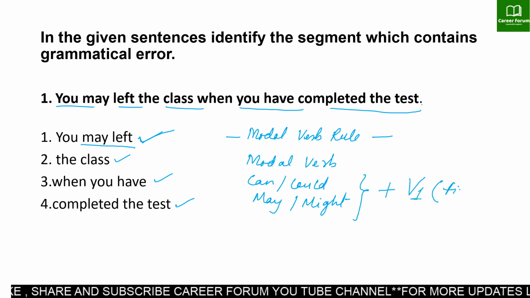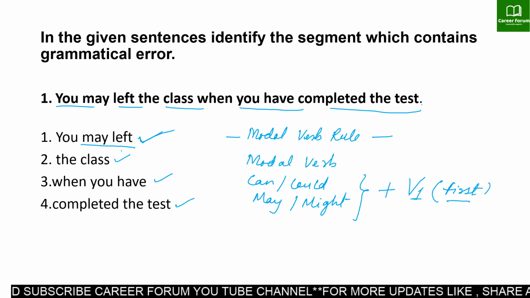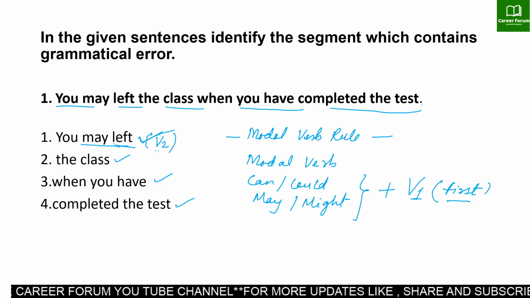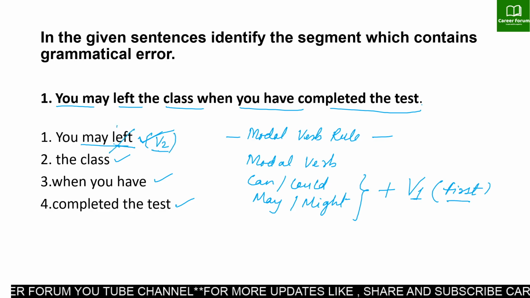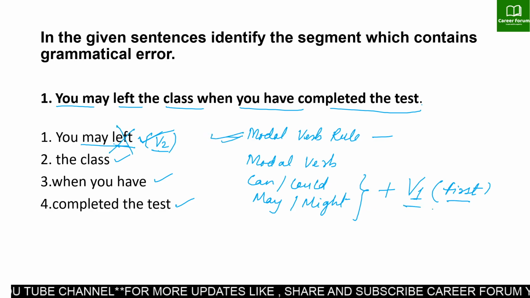That simply means the verb has to be in its first form. But here we have left, V2. The given verb is in V2, simple past, and this is absolutely wrong. According to this rule, we need the verb in its first form.